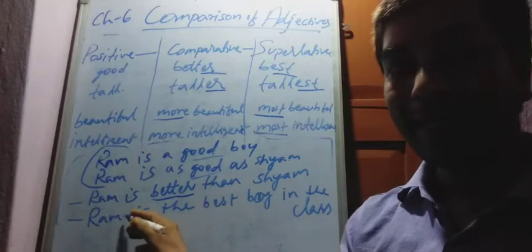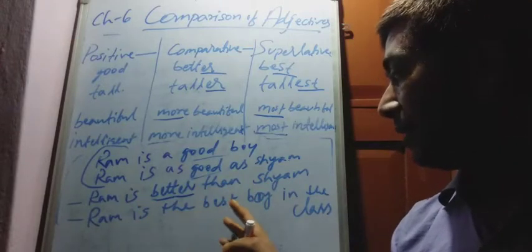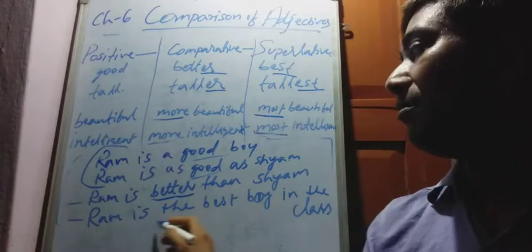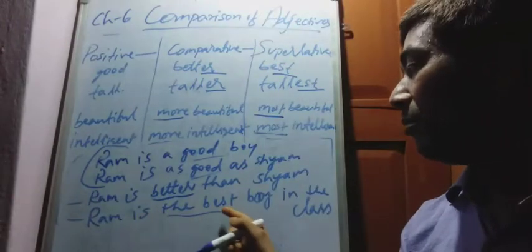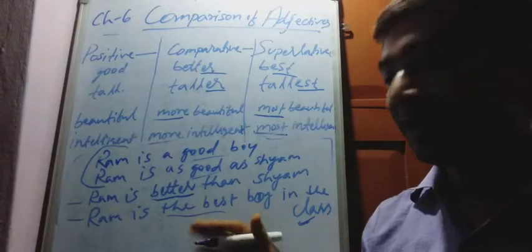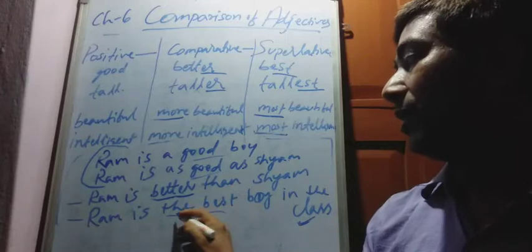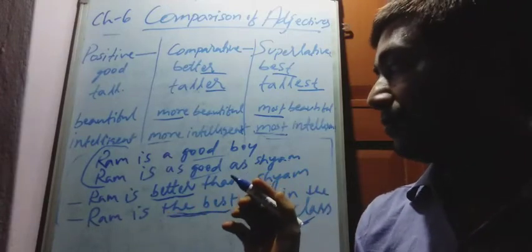And in superlative, comparison is between more than two persons or things. Example, best. Best is superlative. Ram is the best boy in the class. In class there are more than two students, so compare between all the students and Ram. Clear?